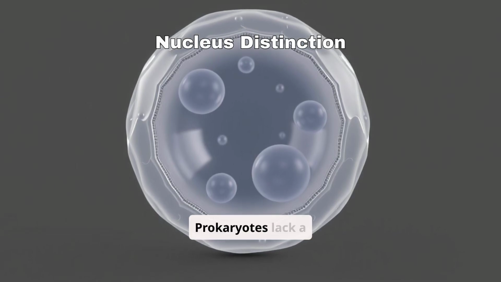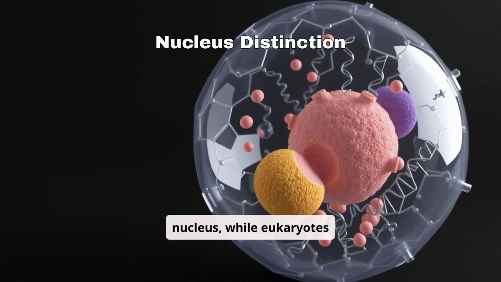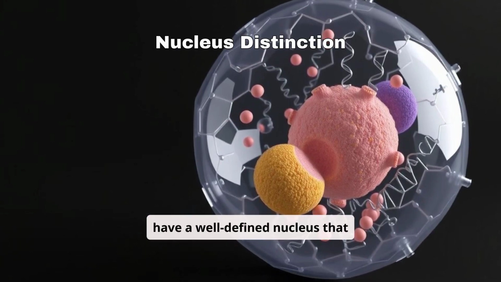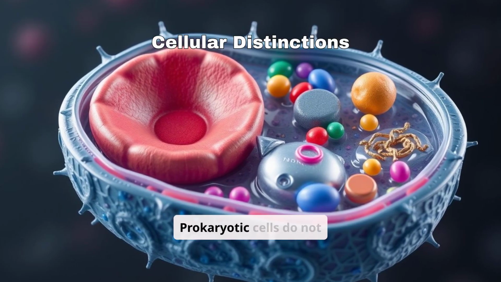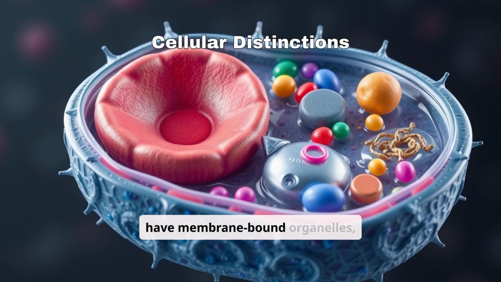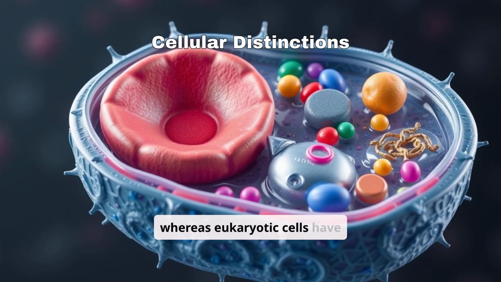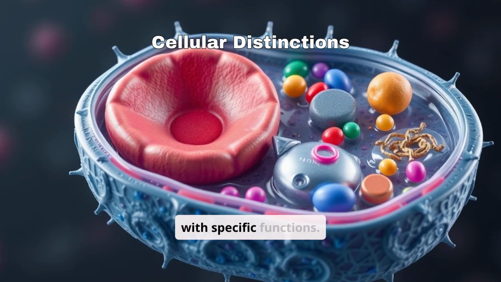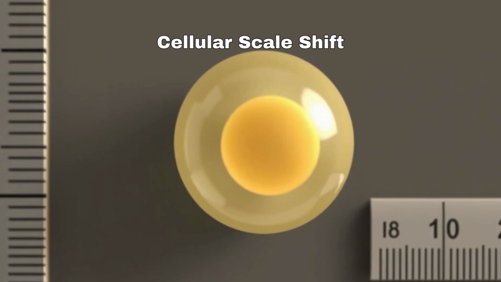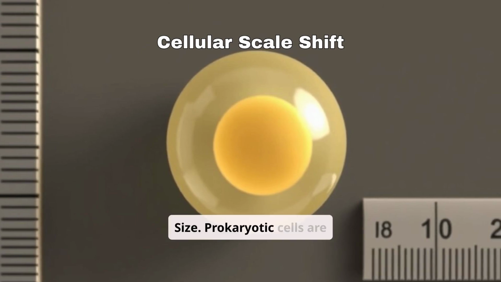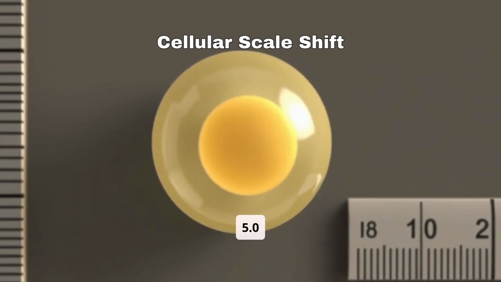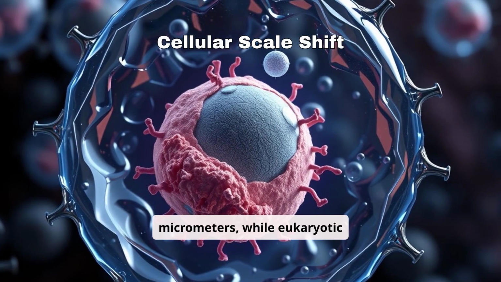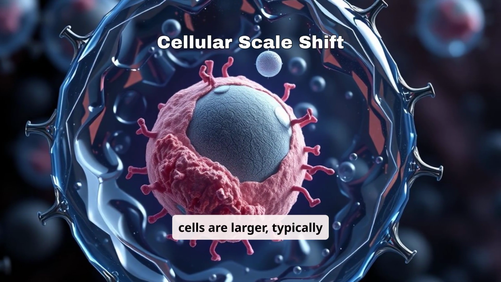Nucleus. Prokaryotes lack a nucleus, while eukaryotes have a well-defined nucleus that contains their genetic material. Organelles. Prokaryotic cells do not have membrane-bound organelles, whereas eukaryotic cells have various organelles, each with specific functions. Size. Prokaryotic cells are generally smaller, ranging from 0.1 to 5.0 micrometers, while eukaryotic cells are larger, typically between 10